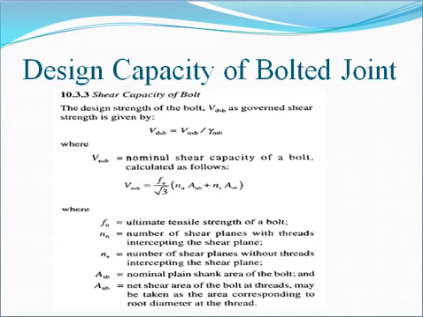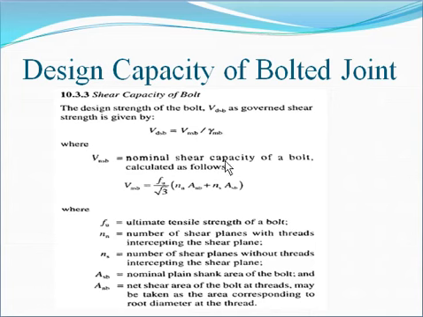Shear capacity of bolt. The design strength of the bolt as governed by shear strength is given by VDSB. VDSB is equal to VNSB divided by gamma MB, and this VNSB can be calculated by using this formula.